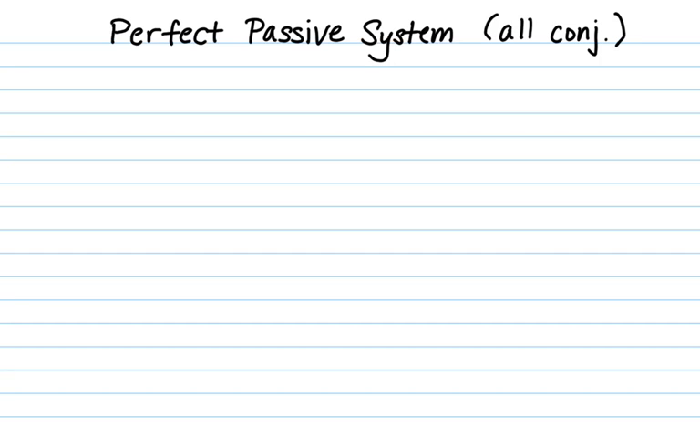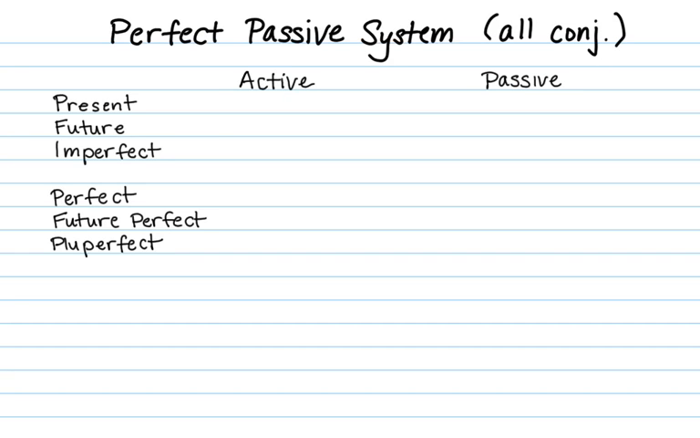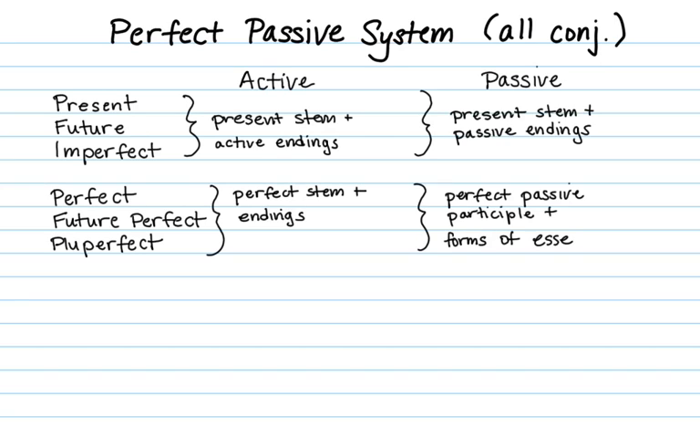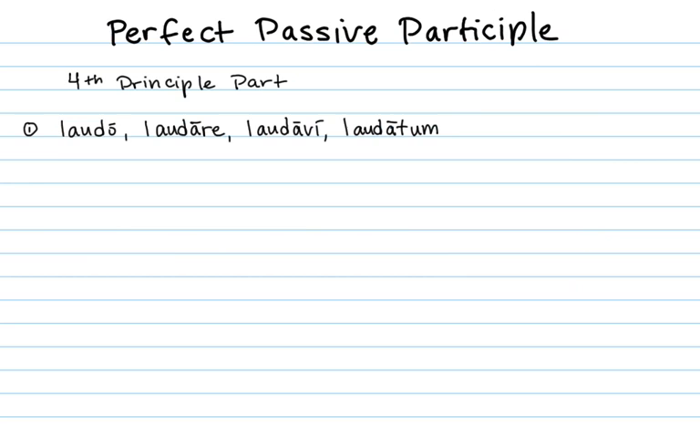Let's look at the perfect passive system for all four conjugations. As you recall from last video, for the present active system, you form it by taking the present stem plus the active endings for each tense. For the perfect active system, you form the tenses by taking the perfect stem plus the appropriate endings for the tense. In Chapter 18, we learned about the present passive system, which included the present stem plus passive endings. And now we're going to learn the perfect passive system, which is formed by taking the perfect passive participle plus forms of to be. So, what is the perfect passive participle?